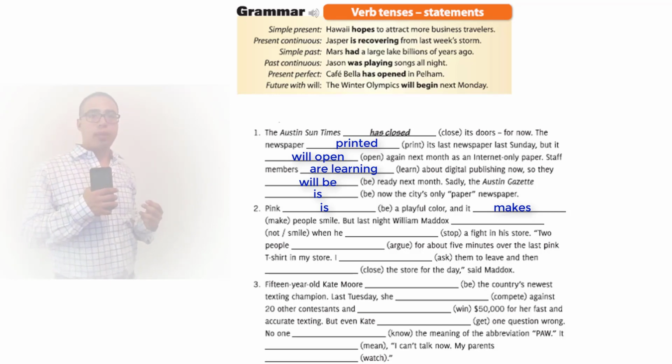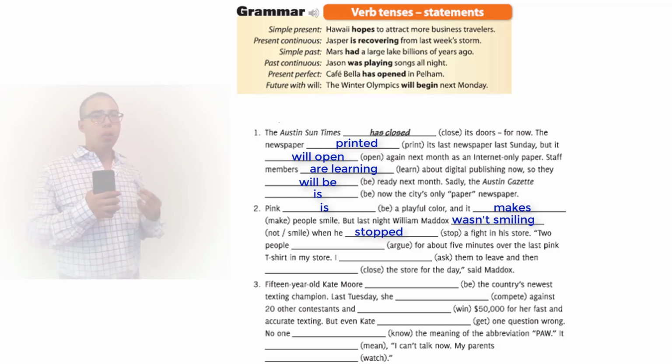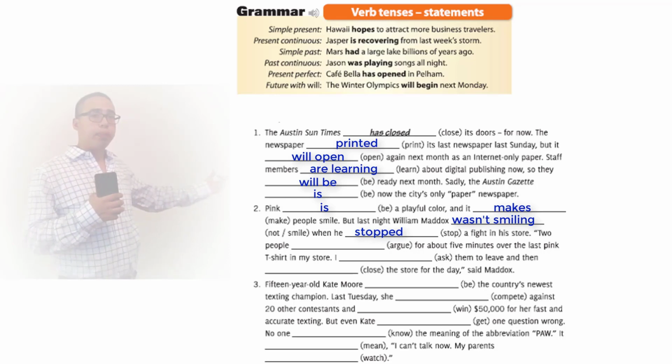So it's makes. Okay, next sentence says, but last night William Maddox wasn't smiling when he stopped a fight in his store. So the verb is smile. We got the word not right here, which indicates it's going to be negative, and it's in the past. So this is going to be past continuous.